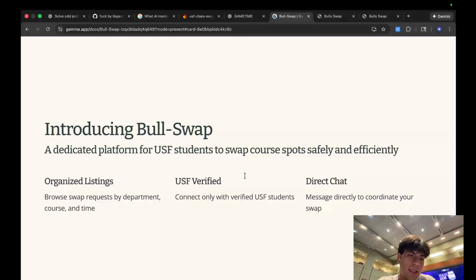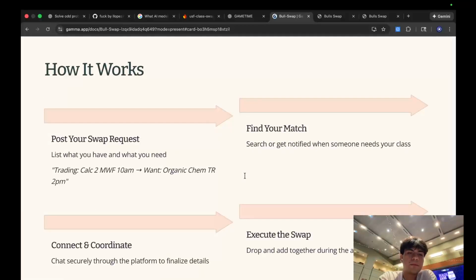So organized listings, it's a dedicated platform. I just talked about this. Real stuff verified in the case of actually implementing it in the future, and it has direct chat, right? So how it works, you post your swap request, list what you have and what you need.